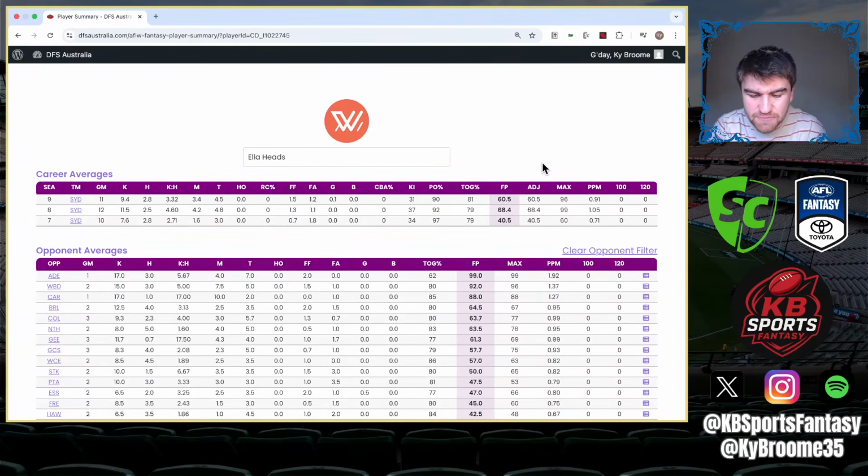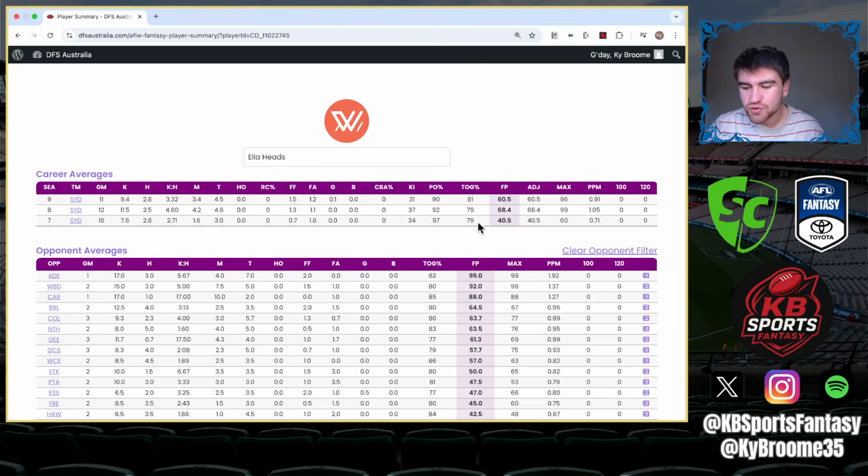So if we go 60.5 times by 11, that'll be roughly 665. So 666 minus 53 is 613. Divide that by 9, and she averages 68.1 if you take out the wing games. So you're getting someone based on 2 games where she played on wing, because I don't know what was going on at Sydney at that point. You're getting 7.5 points of value there.